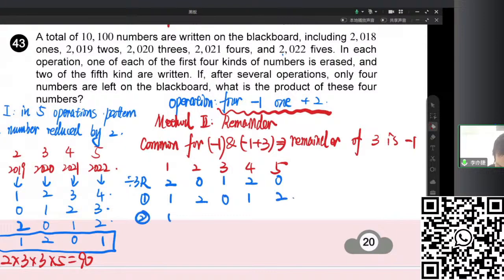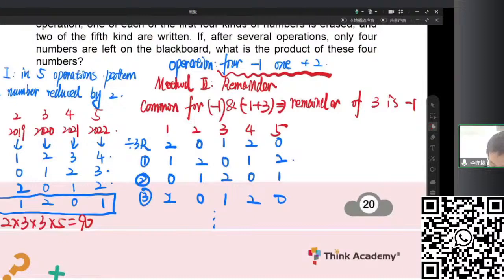Second step, 0, 1, 2, 0, 1. Third step is 2, 0, 1, 2, 0. And back to normal, right? So 3 steps is a pattern. So the remainder of 3 would just repeat in all these patterns. So among all the patterns, which of them can make the sum of the remaining numbers be 4? Only this one, right? So the only possible way can be 4.